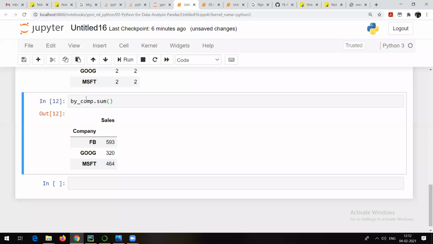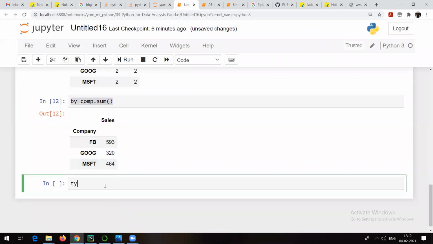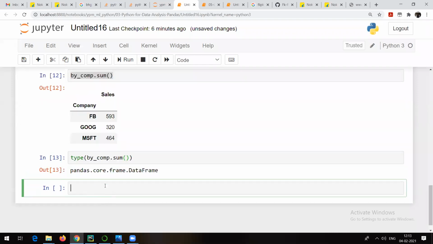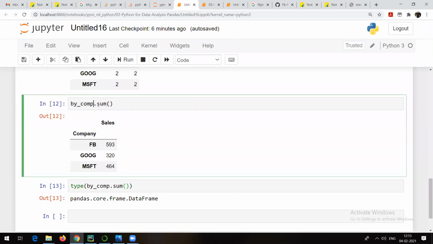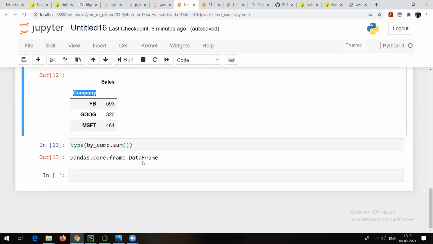Now, whatever you are able to see, if I try to change the type of this, we see that this is nothing but a data frame. So even if you group by some column or variable, it is still going to be a data frame. That's why I told you it is just a way of looking at the data in another way. This is going to be very useful when we play with some data sets before creating machine learning models. So that's a simple thing groupby can do.